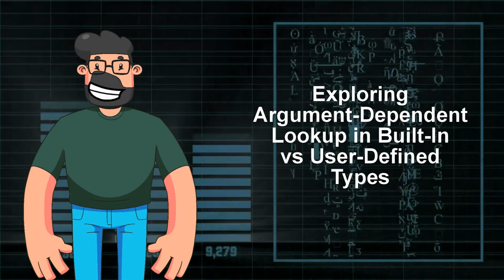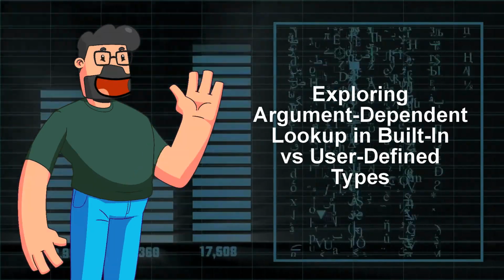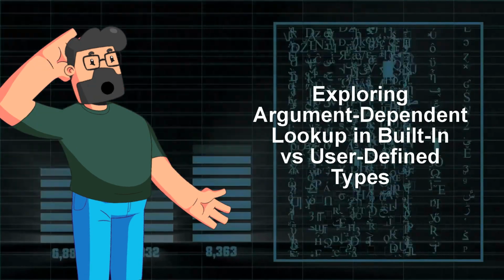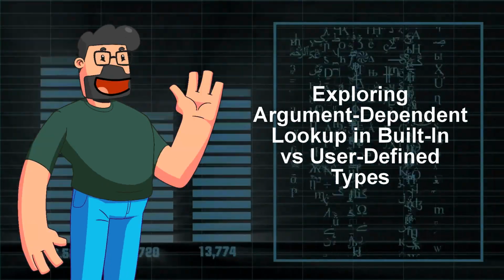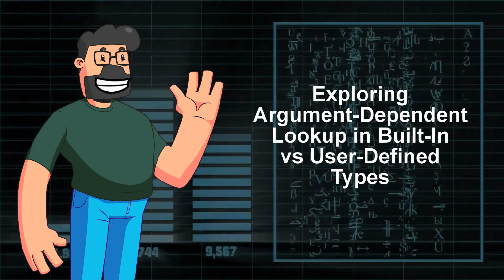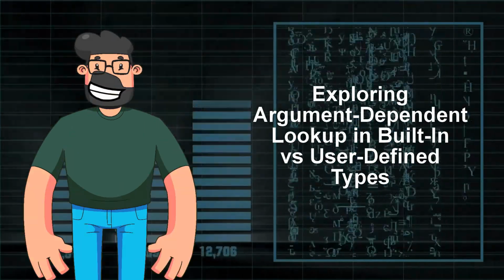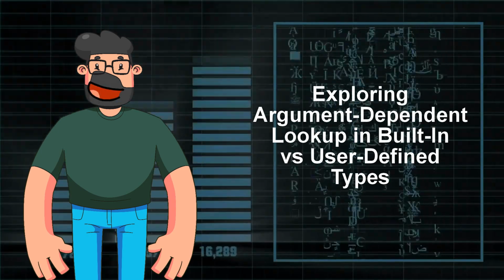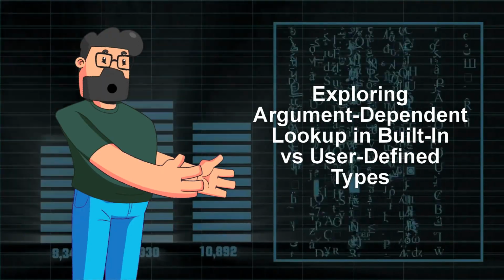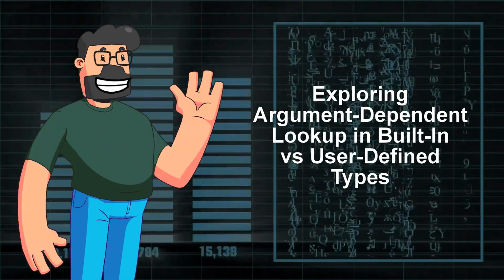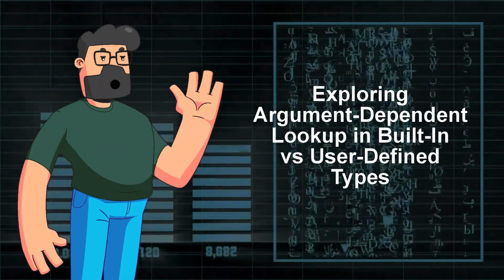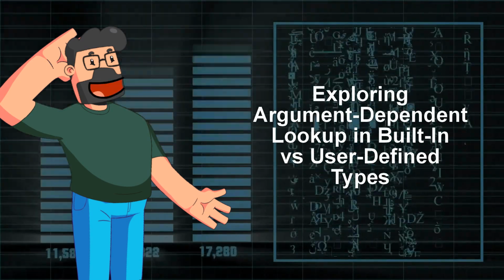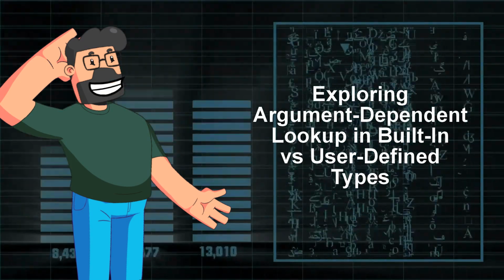In the solution to this problem, the key lies in understanding how ADL works. When it comes to fundamental types, such as integers, the associated set of namespaces and classes for ADL is empty. This absence of associations causes the lookup to fail for functions like func2(int). However, in the case of user-defined types like the struct S, the associated set includes the innermost enclosing namespaces, allowing the compiler to locate and call the corresponding function func2(S) successfully.